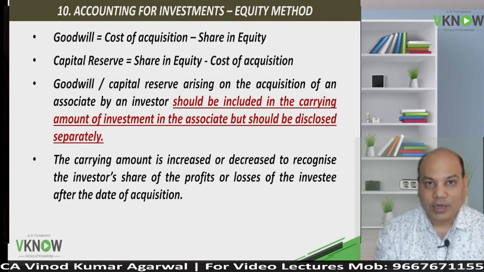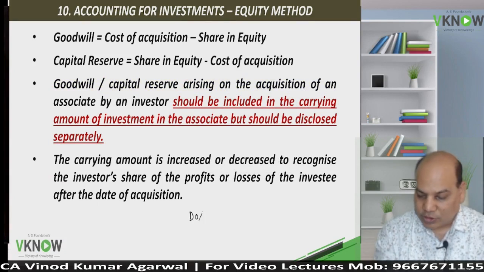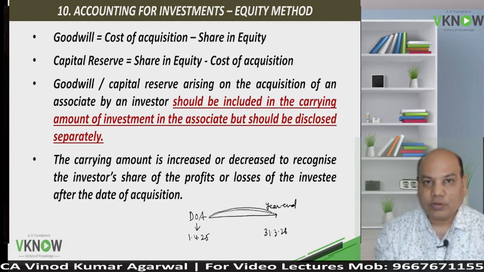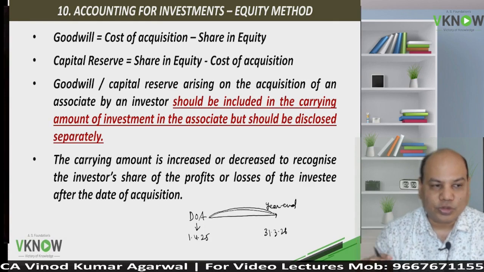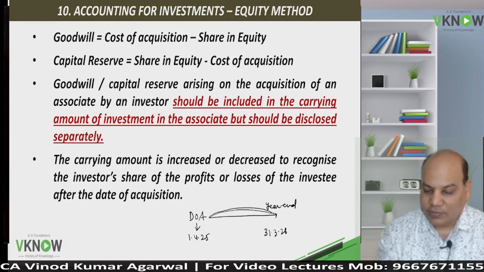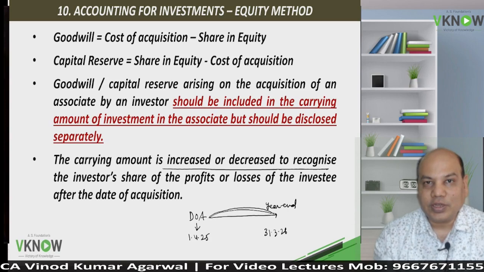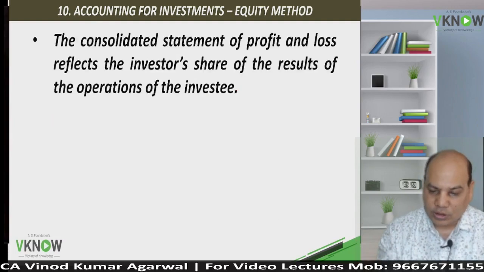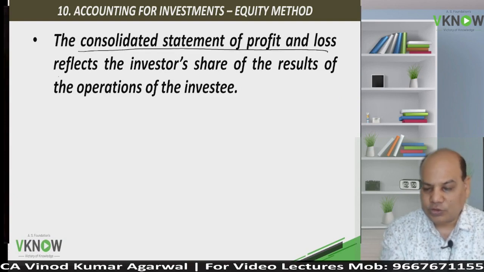Now subsequently, after the date of acquisition, suppose date of acquisition is 1/4/2005 and then year ending date 31st March 2006. In this post acquisition period, first check how much profit or loss the associate has earned or incurred. Compute share of the investor in that and increase or decrease the carrying amount of investment with the corresponding effect in the consolidated P&L account.